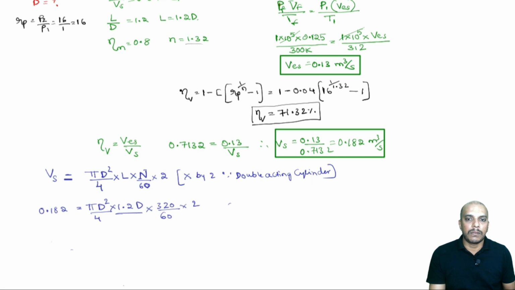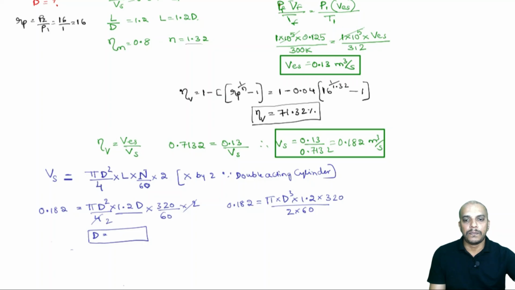Now, this can be further simplified just to keep it simple for the calculator. This is pi into d cube into 1.2. This 2 goes with this 2 and we will have 320 by 2 into 60. Now, the only unknown is the diameter. I think we should be able to calculate the value of the diameter.